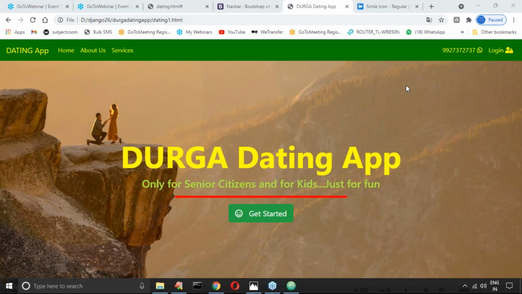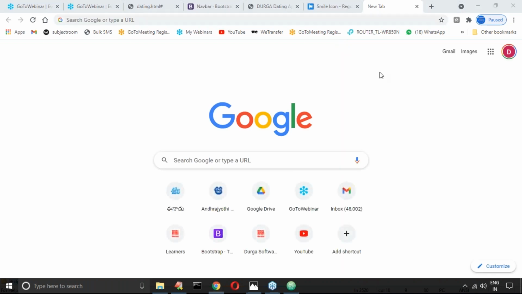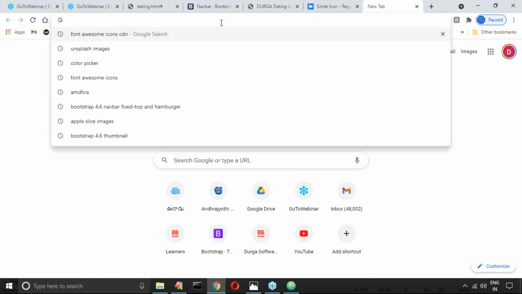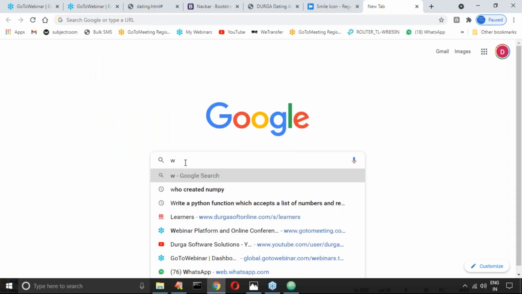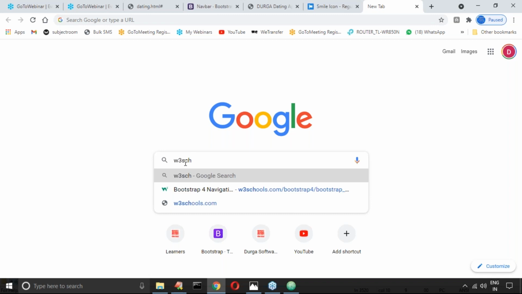Here is one small thing I have to explain. I hope we already completed Bootstrap CSS in W3Schools.